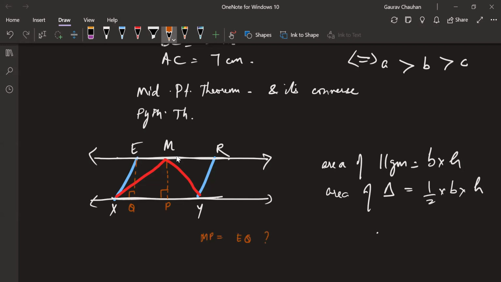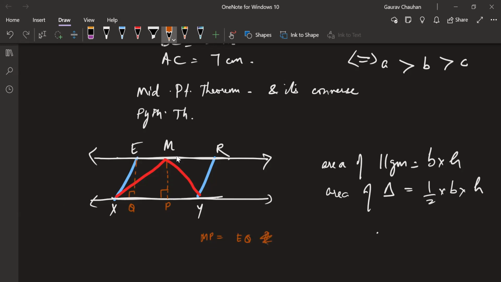Yes, Riza? Perfect. Because these two lines are parallel, the distance, which is always measured by the perpendicular distance only, will always be same, right? And that is forming the height of triangle MXY and the quadrilateral ERYX. Both the heights are the distance between the two parallels. We good? Are you following?